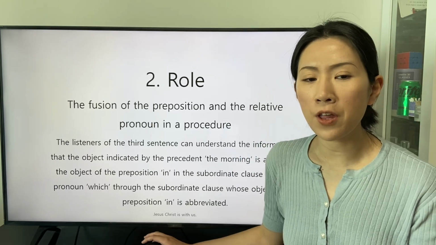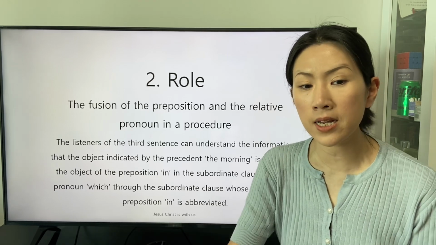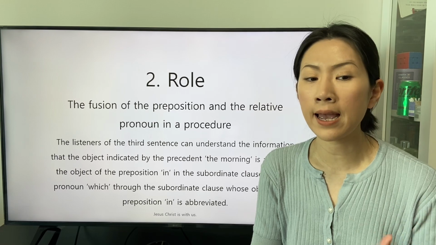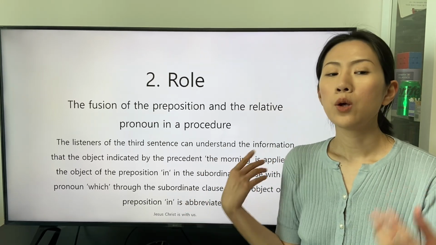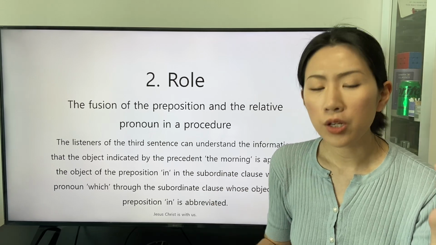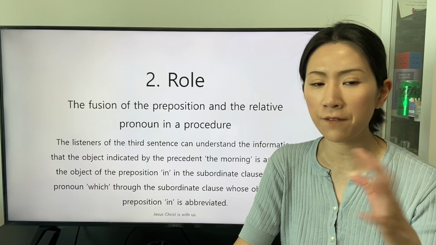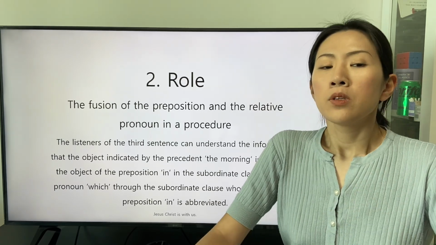The listeners of the third sentence can understand the information that the object indicated by the precedent, the morning, is applied as the object of the preposition in the subordinate clause, with the pronoun which through the subordinate clause whose object of the preposition in is abbreviated.